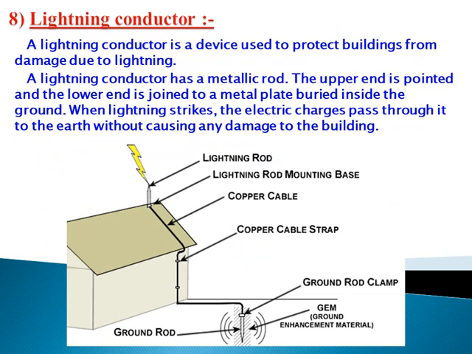Lightning conductor is a device which is used to protect the building from damage due to lightning. A lightning conductor is a metallic rod which is present at the top or roof of the building, and it runs alongside the building and passes the extra electric discharge directly to the earth. It also protects the building from damage.